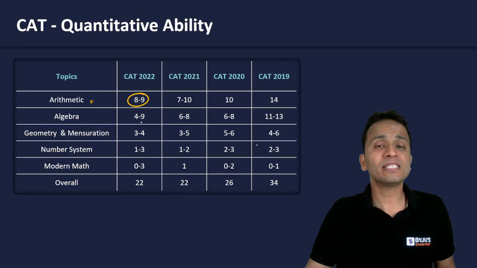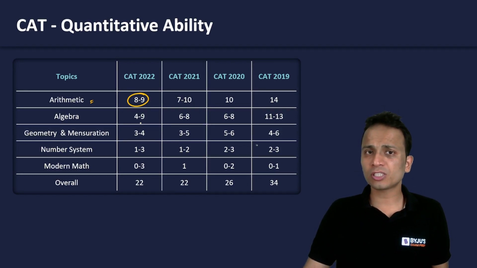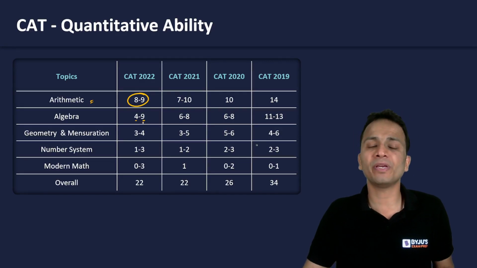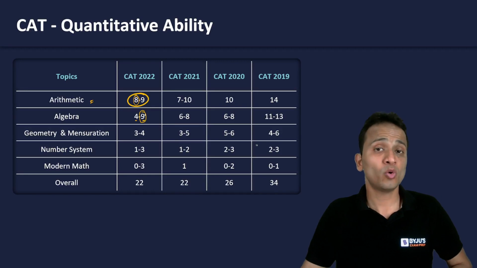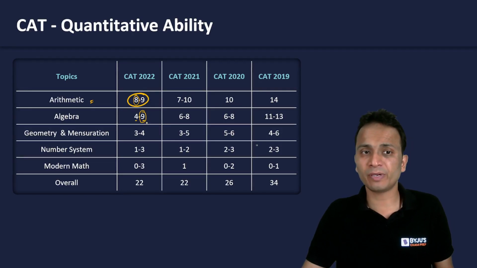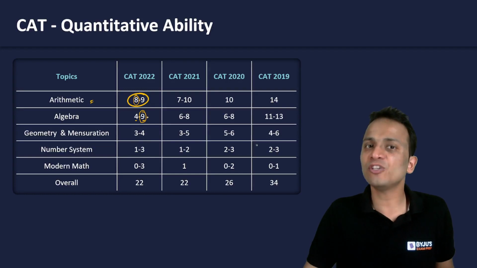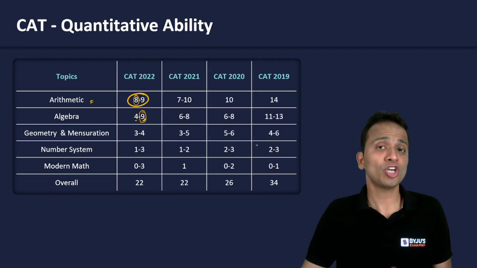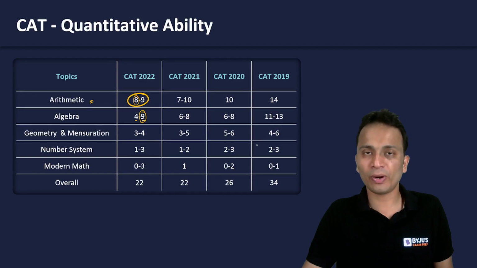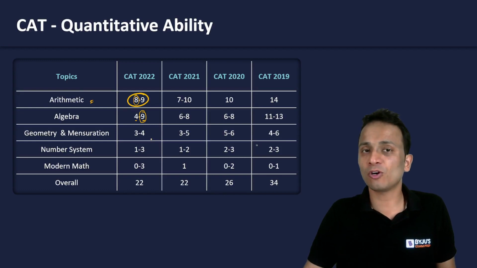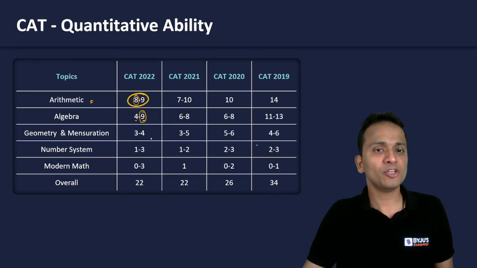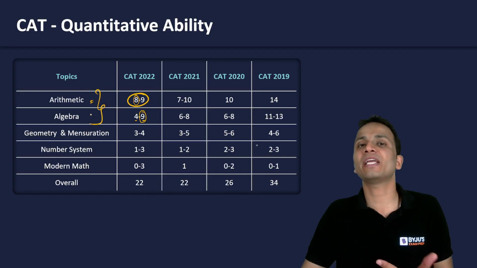The next important area is algebra. There were 3 slots last year, and as few as 4 and as many as 9 questions have appeared from algebra. If I look at the minimum number of questions from arithmetic, 8, and in one of the slots 9 questions came from algebra, so 8 plus 9, a total of 17 questions out of 22 have appeared from these 2 areas alone. Again, I'm repeating this fact: the other 3 areas are also important if you want to score well, but you cannot neglect these 2 areas, arithmetic and algebra.